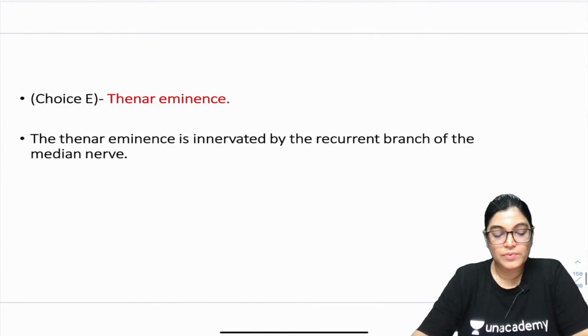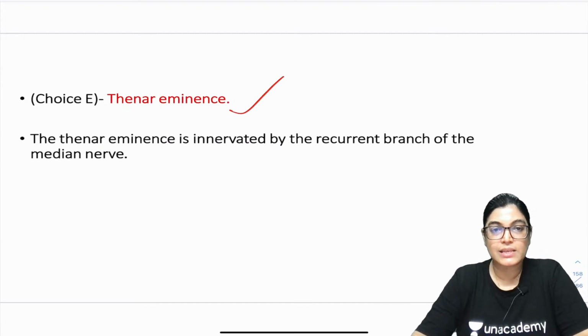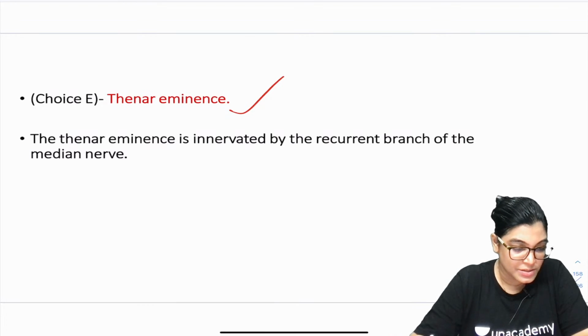Thenar eminence. If we talk about the thenar eminence, its innervation is actually done by the median nerve. Yes, Aditya Singh, absolutely right. A recurrent branch of the median nerve provides the innervation. So this is the reason thenar eminence is not the correct answer.